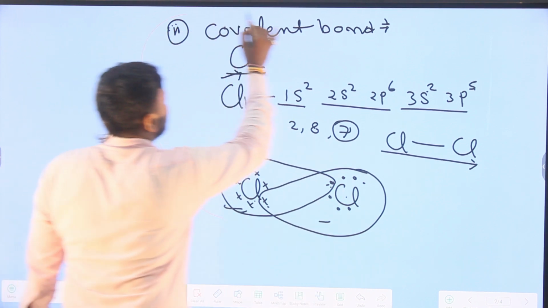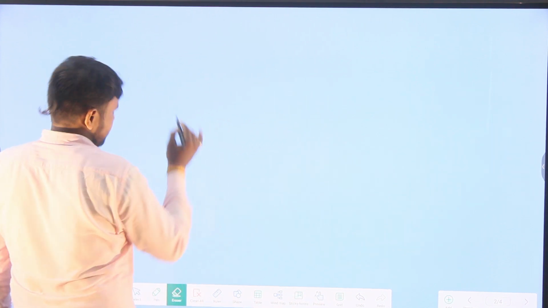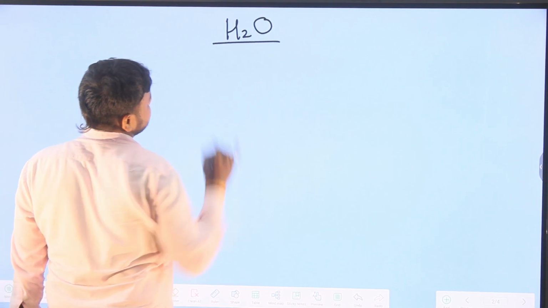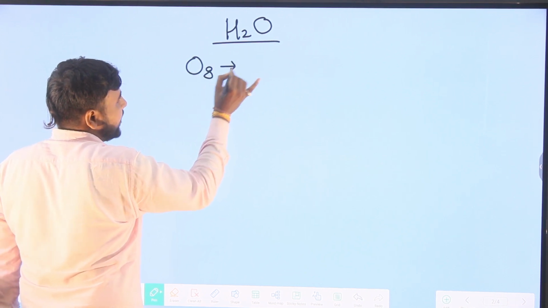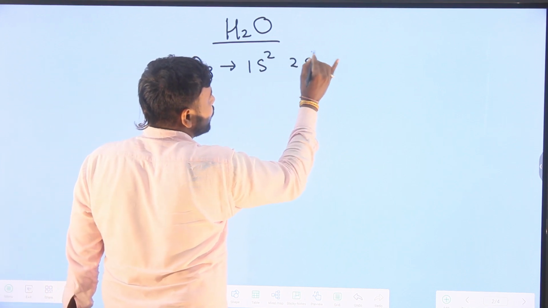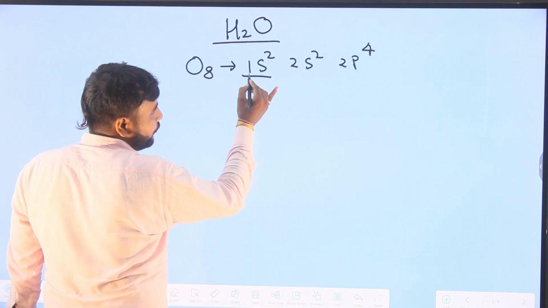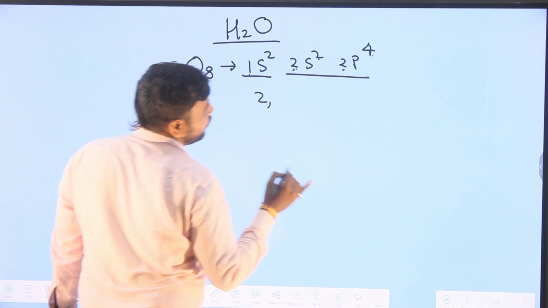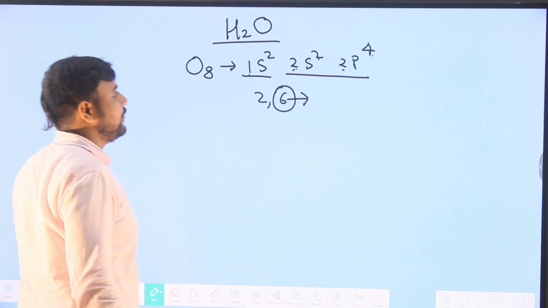Now we consider a second example of covalent bond, the compound H2O. Now we are going to discuss H2O. Oxygen atoms have atomic number 8, with configuration 1s2, 2s2, 2p4. Calculate valence electrons. The first shell has 2 electrons, the second shell has 2 and 4. Add these and we obtain 6 electrons. Thus, oxygen has 6 valence electrons.